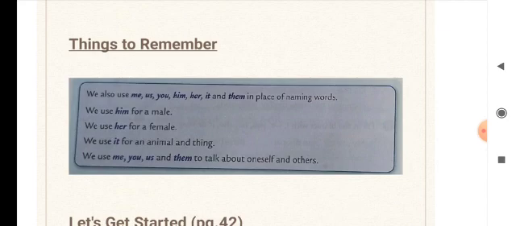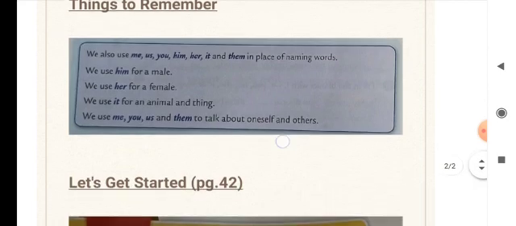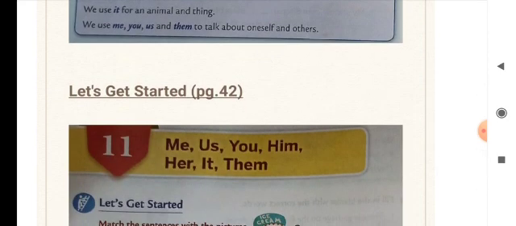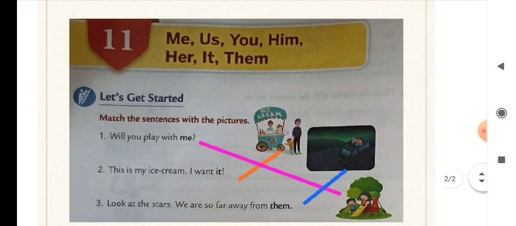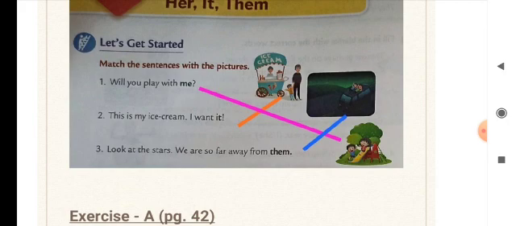We use me, you, us and them to talk about oneself and others. So all these, you, us, them, except me, all the other ones are plural pronouns. Now let's do this activity to understand this chapter well. So let's get started. Match the sentences with the pictures.